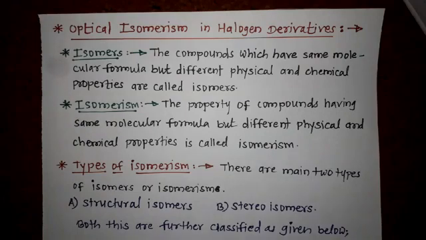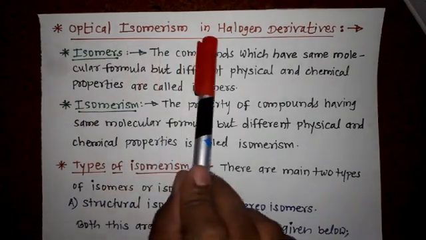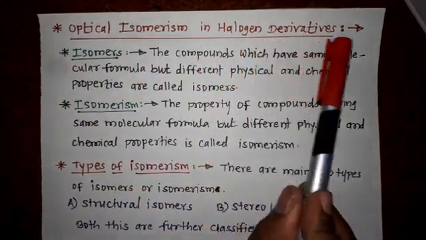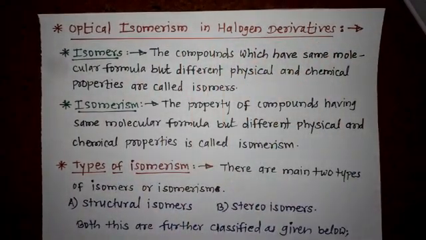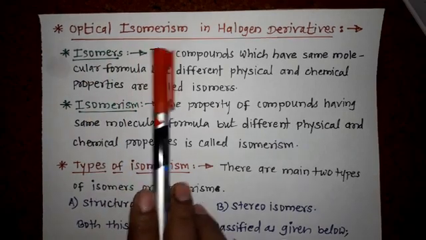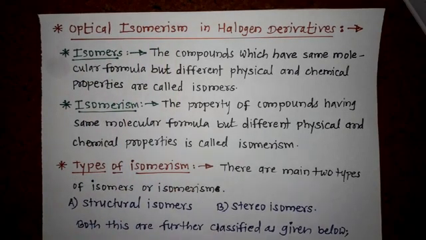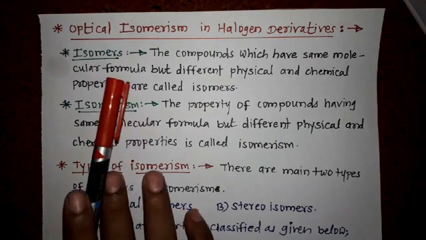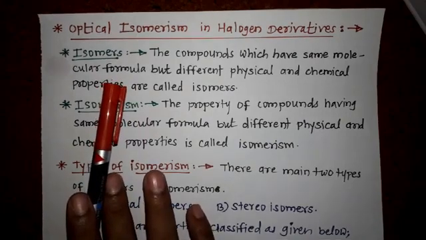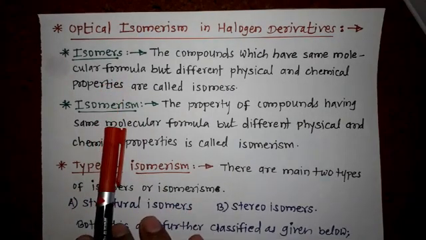Today we are going to study the next topic, that is optical isomerism in halogen derivatives. Before the study of optical isomerism, we must know about isomers, what are isomers and what is isomerism.